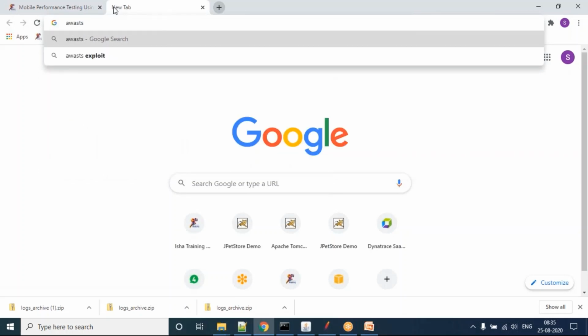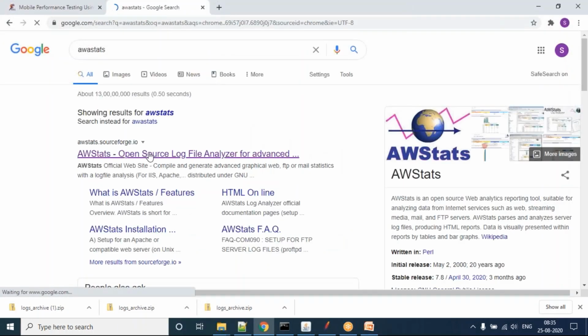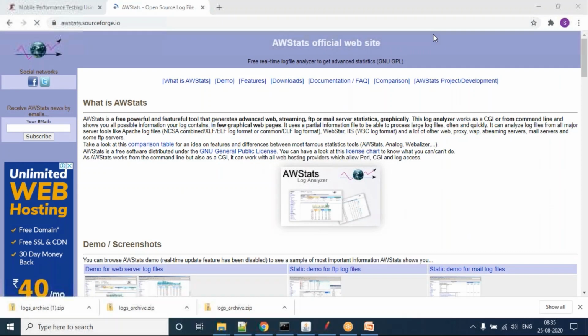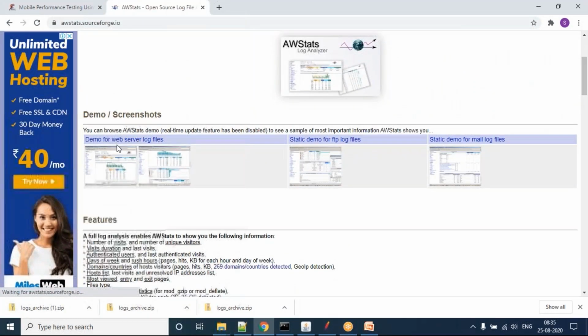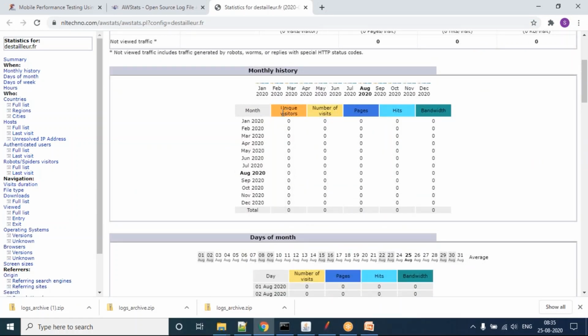Okay. Stats. You can go to this tool, Jyoti. There is an access log analysis available. You have to get the web server log. If you give that, it will give you a detailed understanding of your production. It will give you unique users, number of visitors, number of pages, number of visits, bandwidth. Like that, it will give you the information.